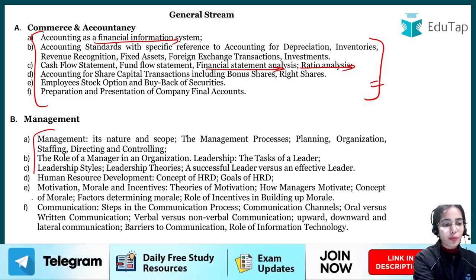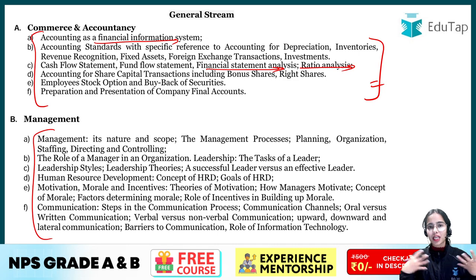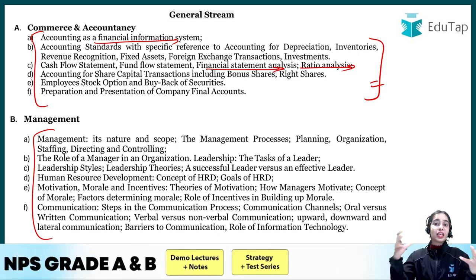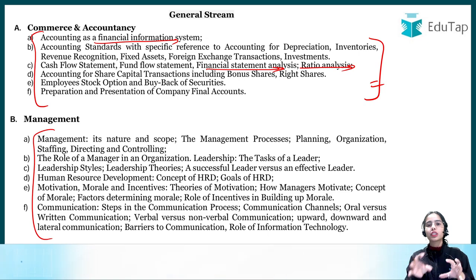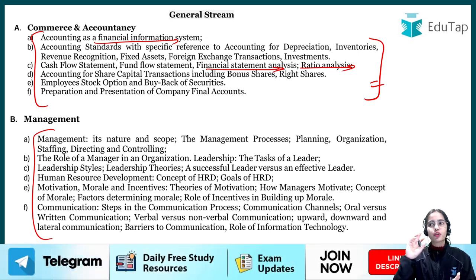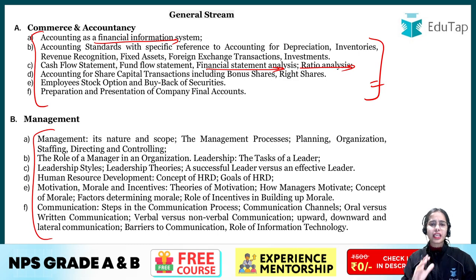Okay, now management. It seems that there are so many topics given under management, but management is not a very difficult subject. Okay, if you focus on the theories, if you focus on the basic ideas under management, if you try to understand, you will be able to cover management in a good timeline and in a very effective manner.